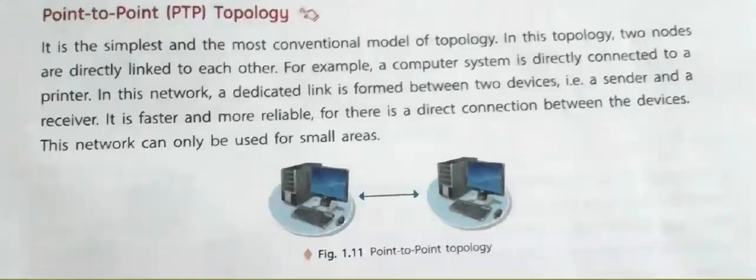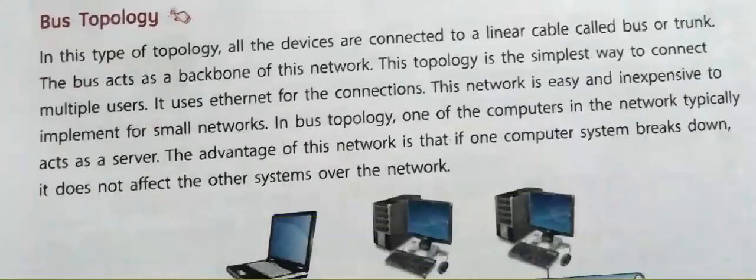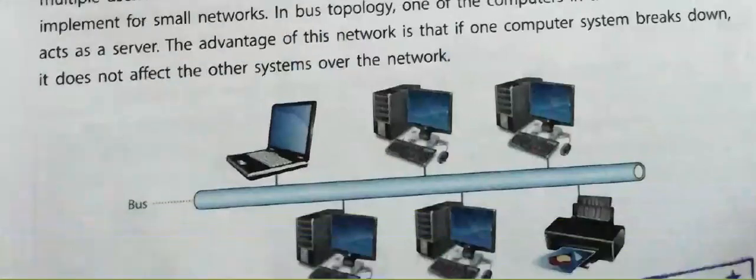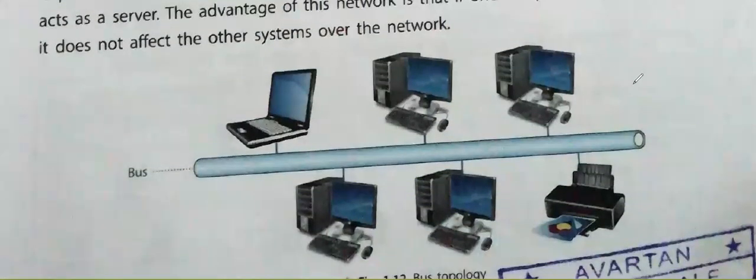After this we have bus topology. This is the diagram for the bus topology, as you can see over here. This is called the bus or the trunk. One common communication line is there, called the bus or the trunk. Every PC which we want to connect into the network is connected through this bus only. ठीक है, जितने भी PC हैं वो सारे किससे connected होंगे? Through this bus.